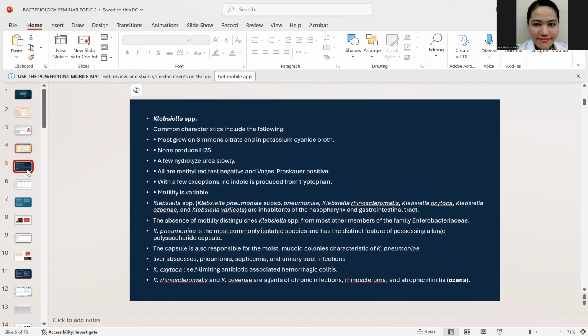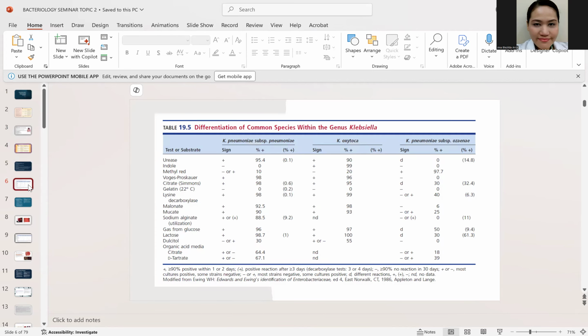Now, besides that, you also have the oxytoca that is associated with hemorrhagic colitis, and rhinoscleromatis and ozaenae associated with rhinoscleroma and atrophic rhinitis, which are both infections of the upper respiratory tract. So that is your Klebsiella. Now, these are the different characteristics of your Klebsiella, and how do you separate them? So take note, when you separate the Klebsiella, the first test you're going to look for is the indole testing. If it is indole positive, the answer is Klebsiella oxytoca. If it is indole negative, definitely it is the Klebsiella pneumoniae.